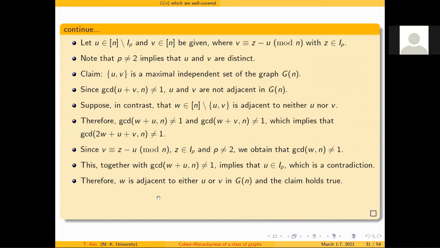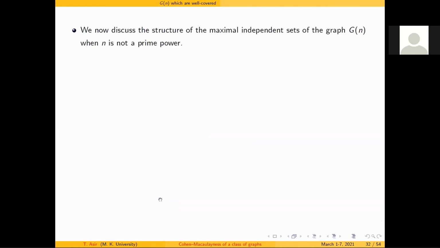So my claim is true: I found a maximal independent set of cardinality 2, as well as, on the previous page, a maximal independent set I_P. That I_P has cardinality which is not equal to 2. Therefore, the cardinality of I_P is always at least N by P, and N by P is always more than 2. Therefore, I have 2 different maximal independent sets. Therefore, this graph is not Cohen-Macaulay, not well covered.